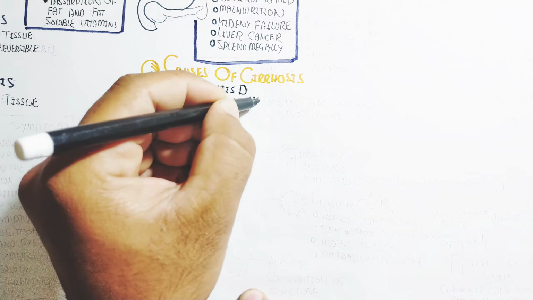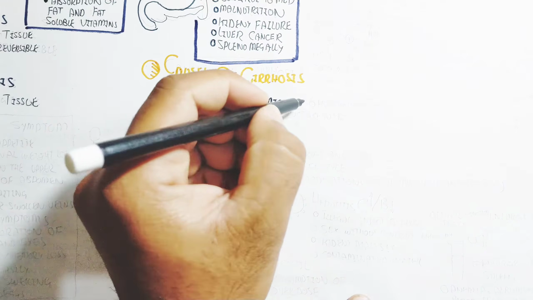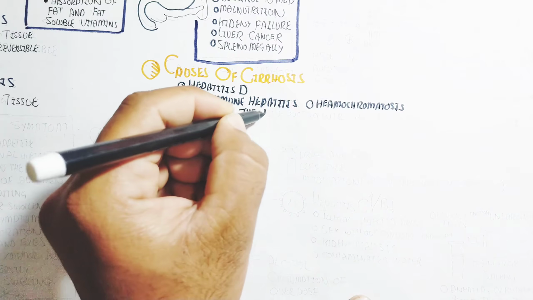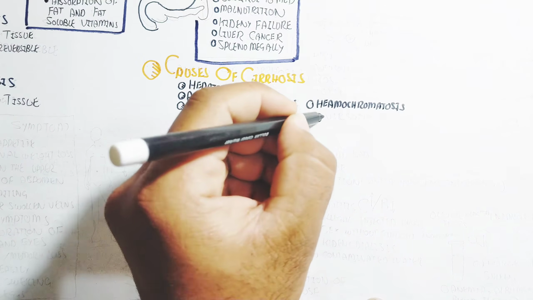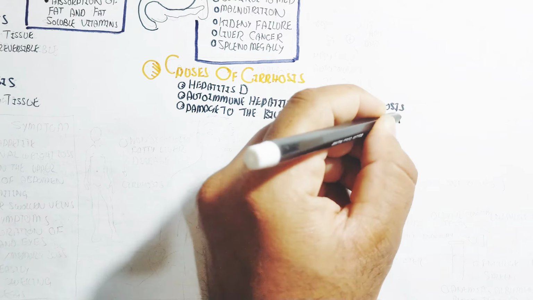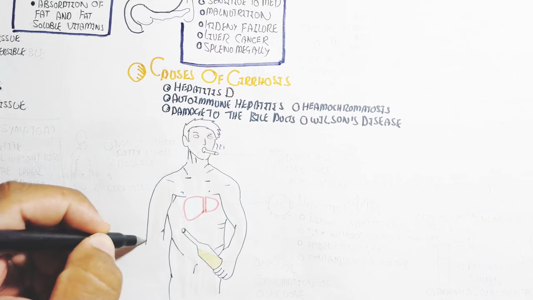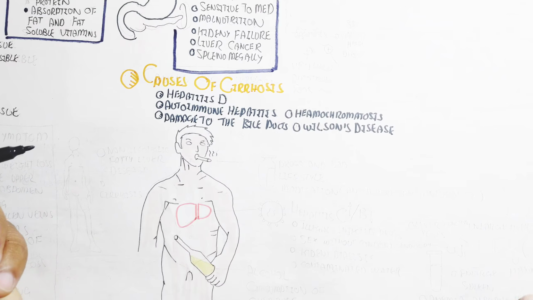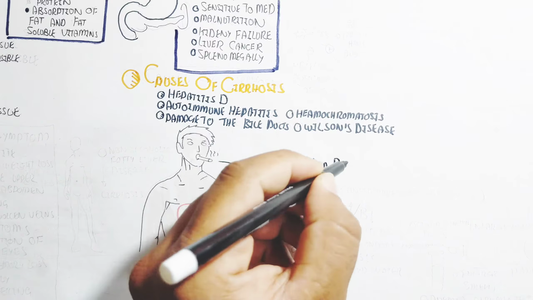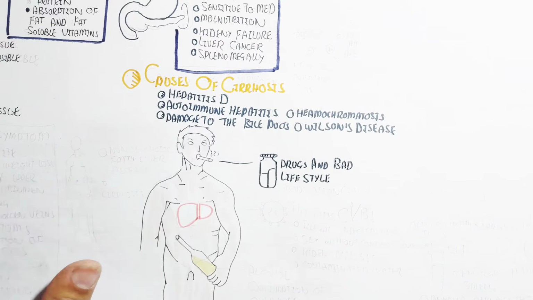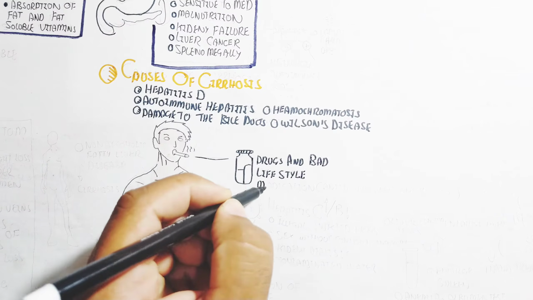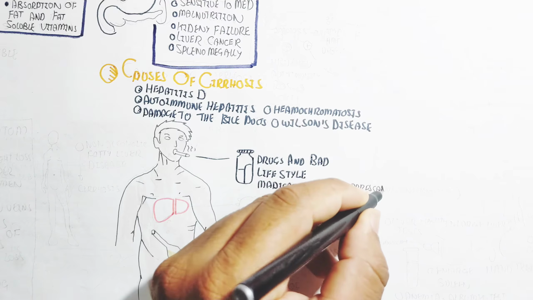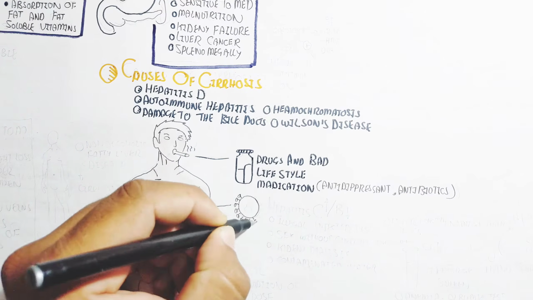Here are hepatitis D, autoimmune hepatitis, and hemochromatosis, which can lead to liver cirrhosis, as well as damage to the bile ducts or Wilson disease. We will discuss Wilson disease in the next video. The other causes we will understand here, for example, alcoholism and non-alcoholic fatty liver disease, which can progress into cirrhosis. Remember, drugs, a bad lifestyle, and medications like antidepressants and antibiotics can damage the liver, and in this way cirrhosis progression will occur.